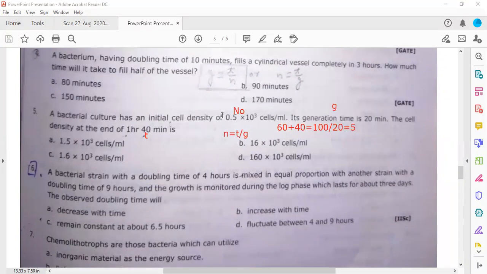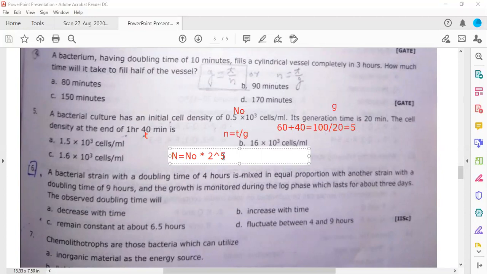If you know that there are 5 generations, now you can calculate the number of cells. So again, you will put the same equation. It is a very simple equation. You need not put the logarithmic values. You have N is equal to N naught into 2 to the power n. So this is a power actually. So 2 to the power n, what will be the power? 2 to the power 5, because the value of n is 5.